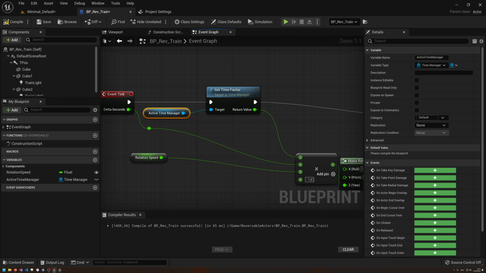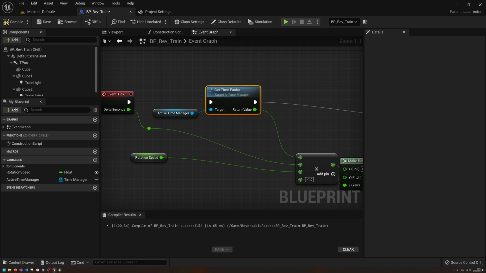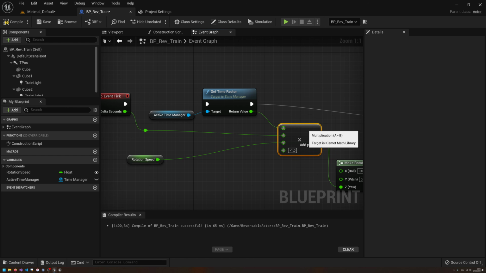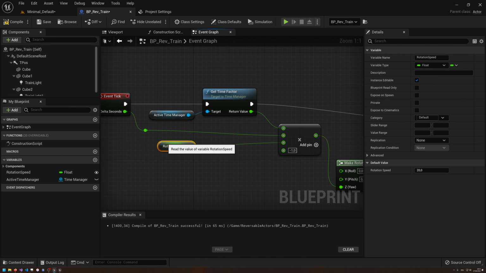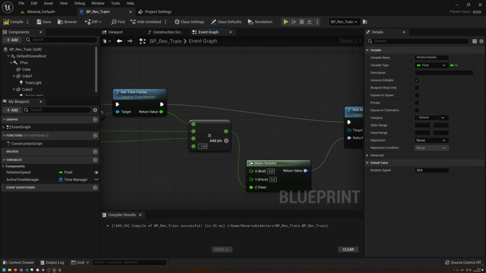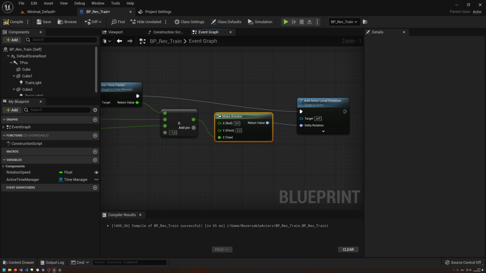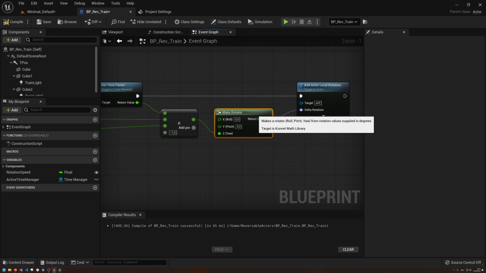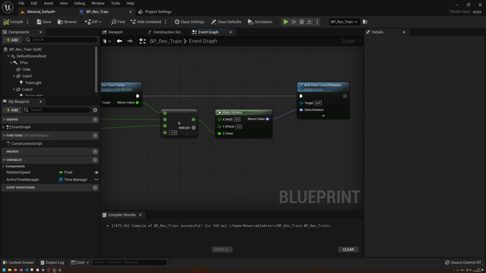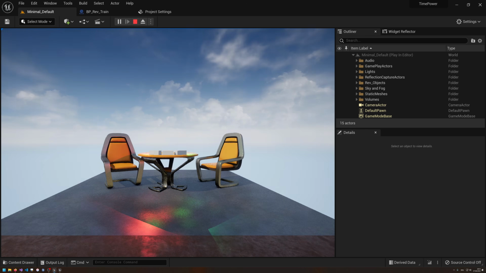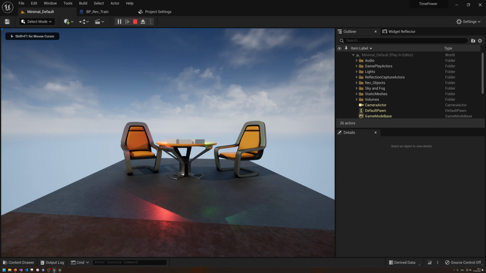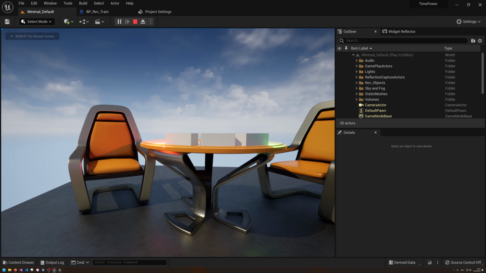So this is going to be the computations that we need to do here. We take the rotation speed, minus one, and then make rotation from that. This should now have the exact same effect as what we had before. Okay, it does not. Why is it not moving?